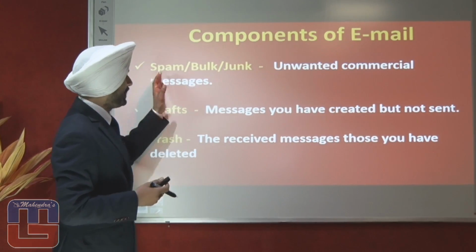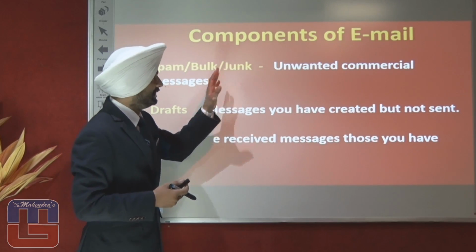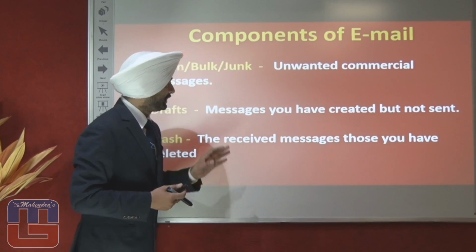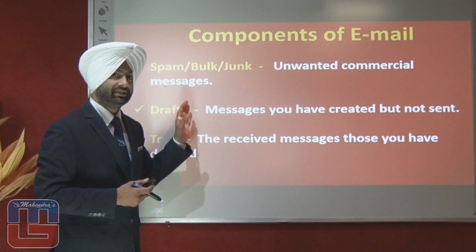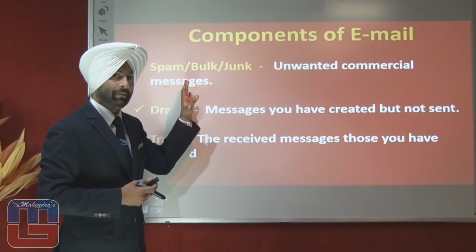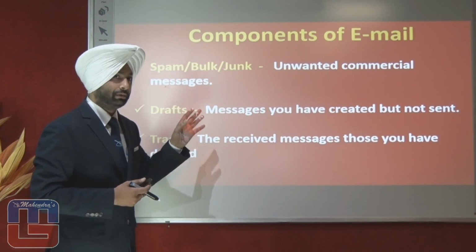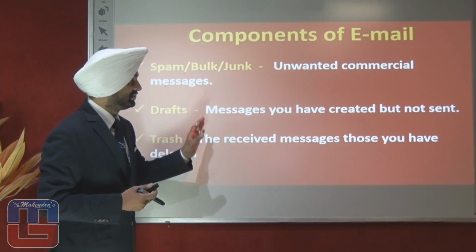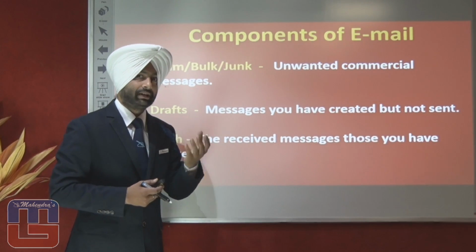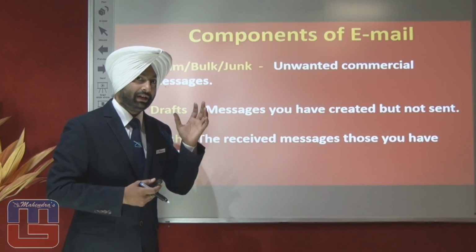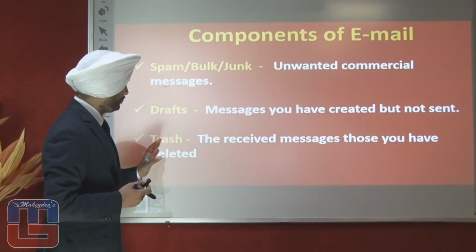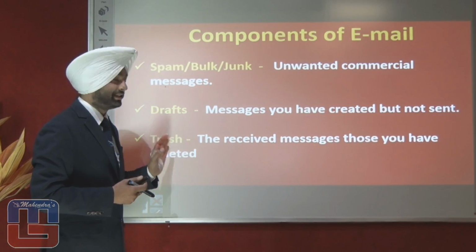We have the spam, also known as bulk, also known as the junk section. What is that component for? Unwanted commercial messages, or messages that we don't want to see, are listed here. Spam, junk and bulk component. Drafts: messages you have created but not sent. If you have created a message and you have not sent it, it will be in the draft section of the email. Then the last one that we have is the trash.